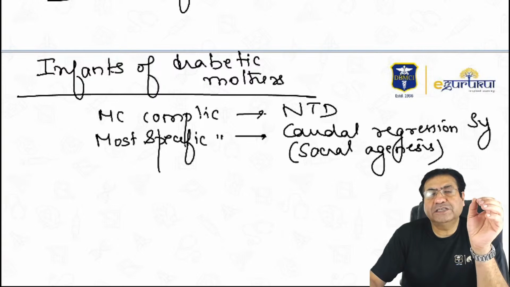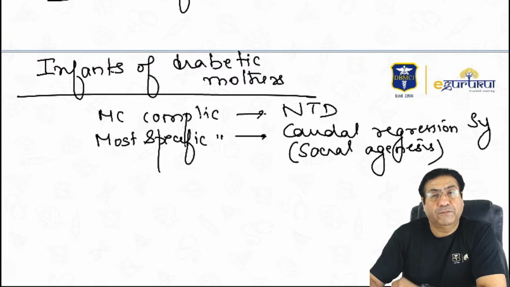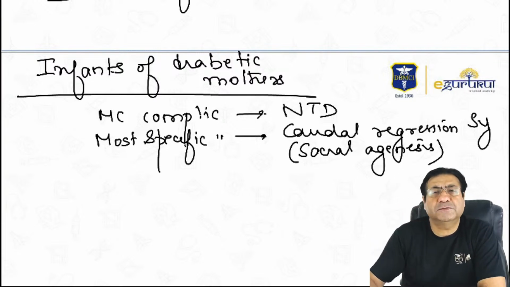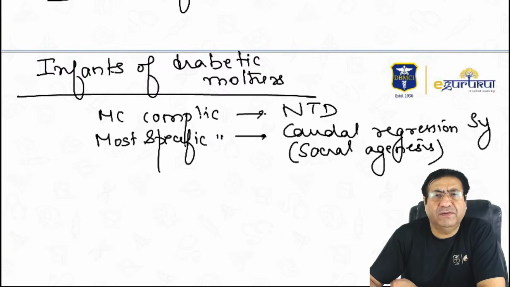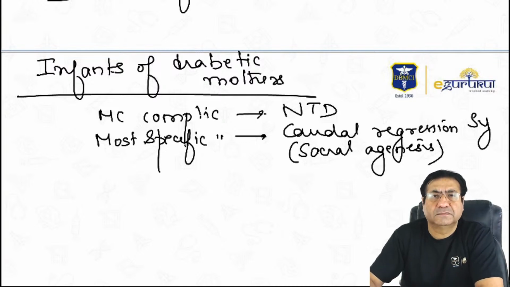So if someone asks which is the most common complication in infants of diabetic mothers, it is neural tube defects. But which is the most specific complication? It is caudal regression syndrome, where the lower part of the spine, the sacrum, is not developed. It's a very specific complication of diabetic mothers.